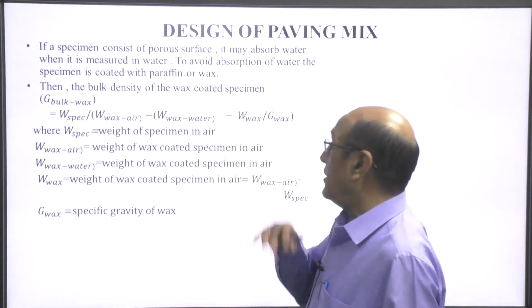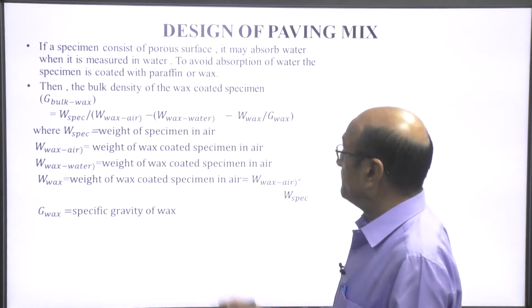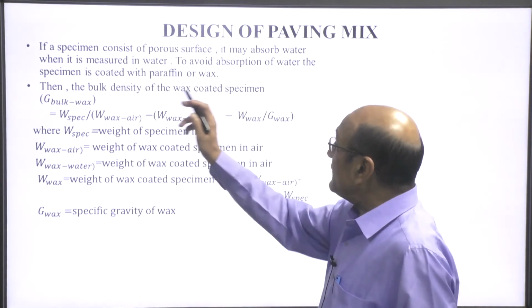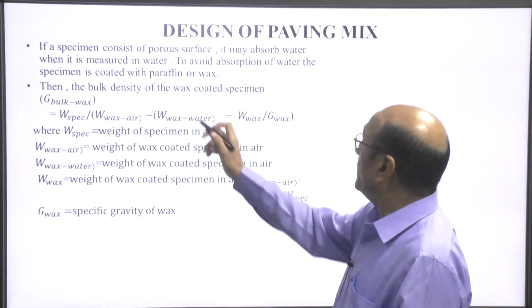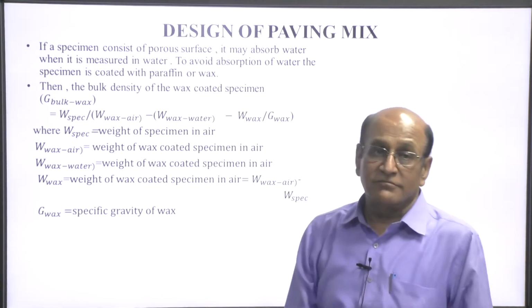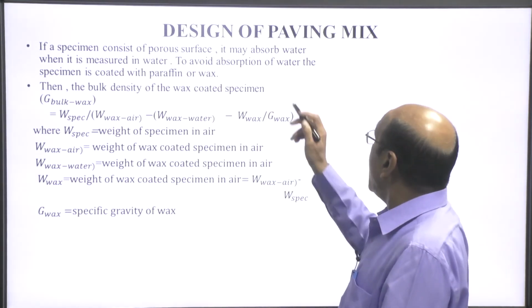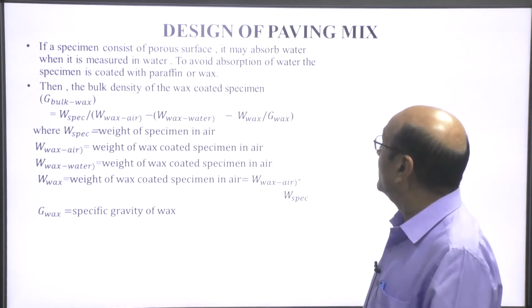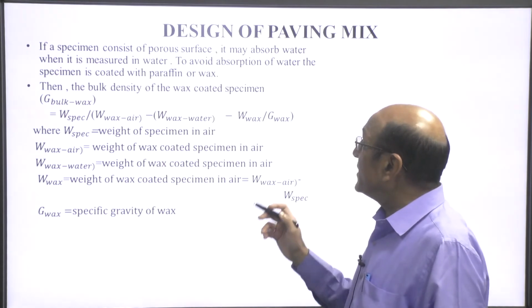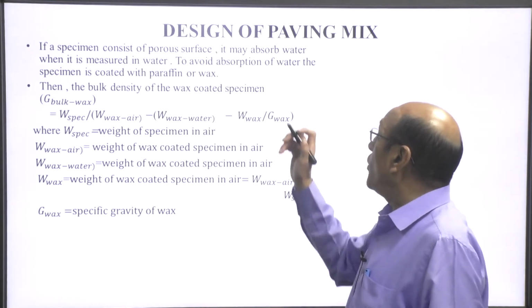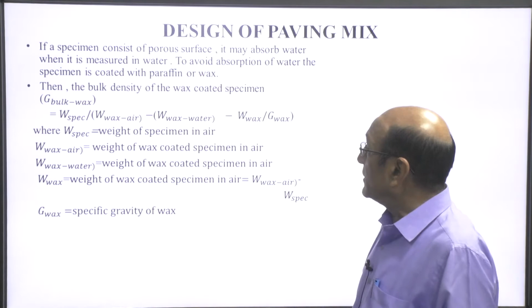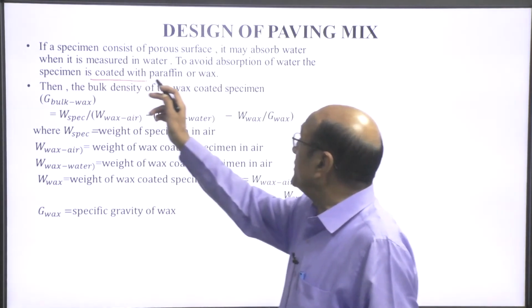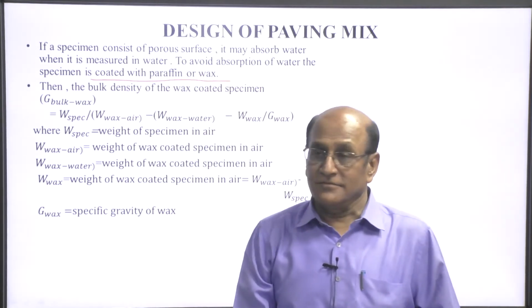Now, again come to our previous calculations. If the specimen consists of porous surface, then what happens? It may absorb water when it is measured in water. To avoid absorption of water, the specimen is coated with paraffin or wax.